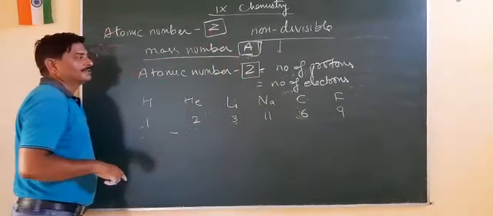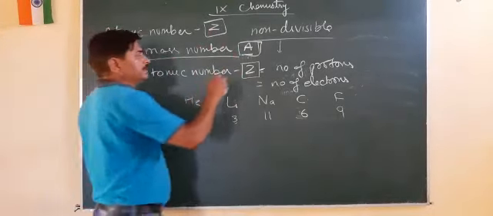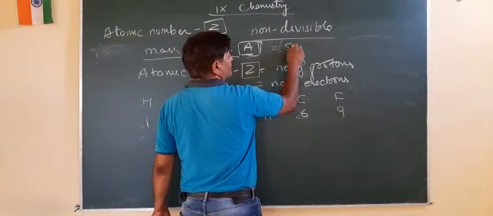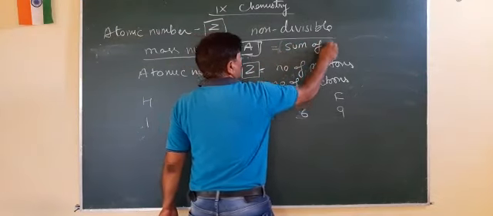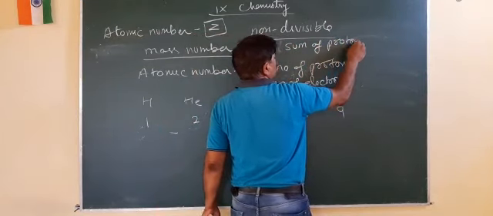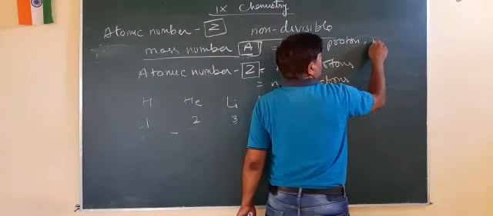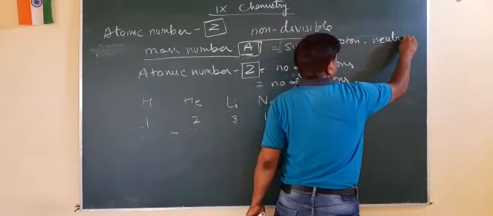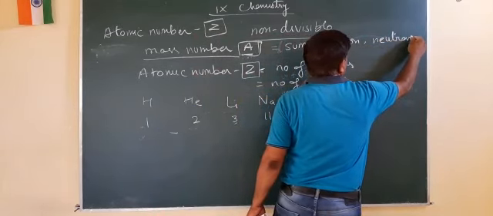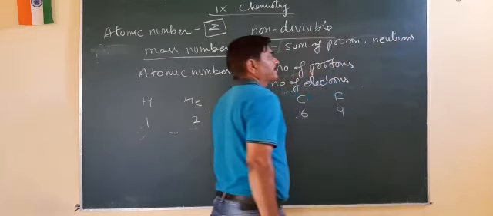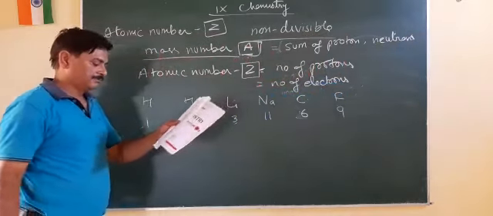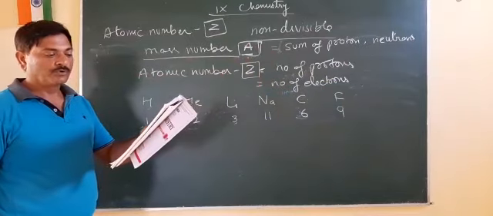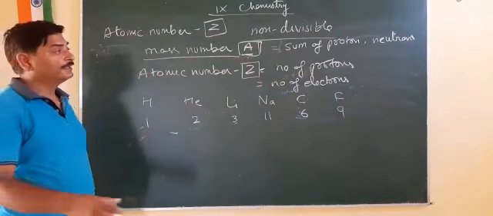Now what is mass number? Mass number is basically equal to the sum of protons and neutrons. Sum of protons and neutrons present in an atom.